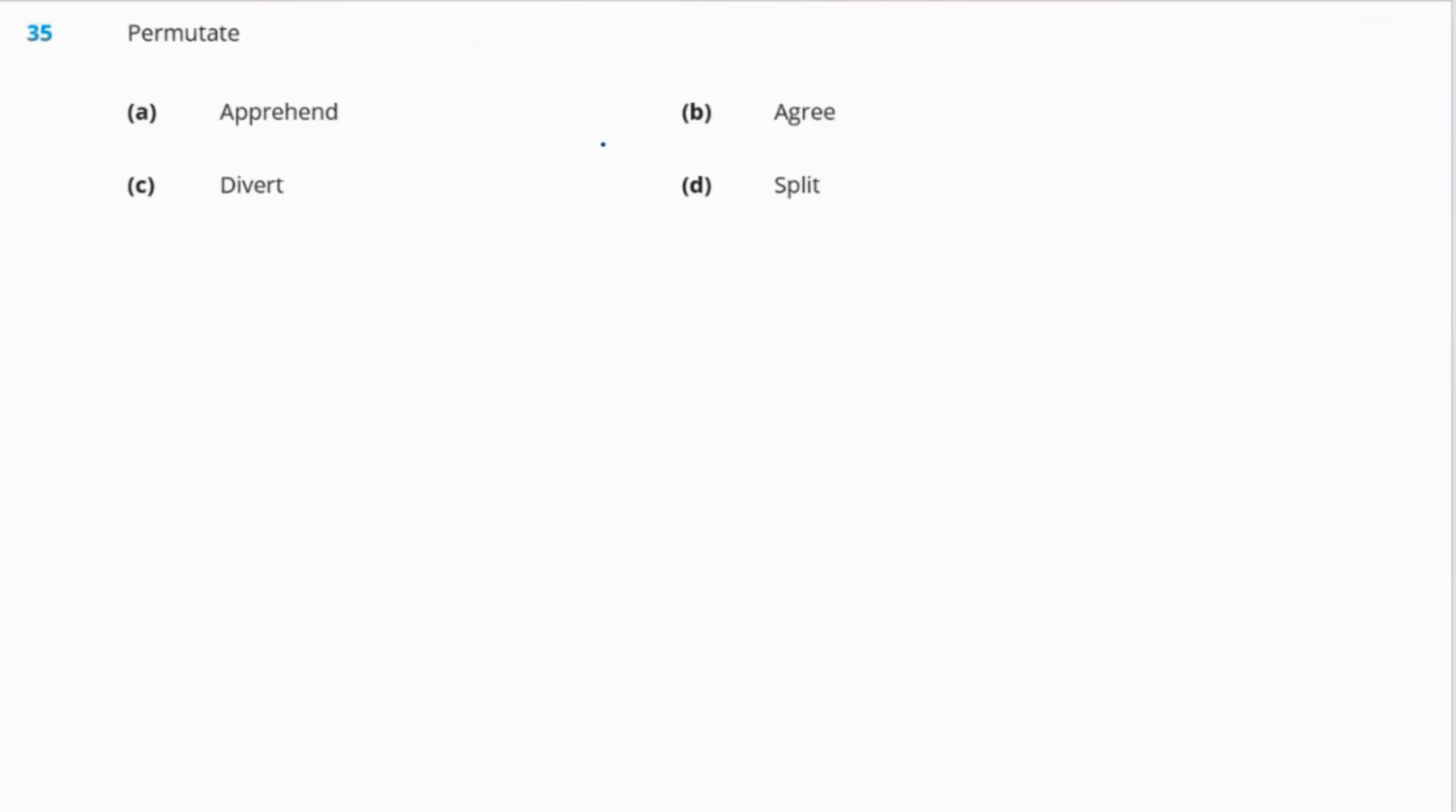Okay, now the last word is 35. The word is permutate. So what does permutate mean? Permutate means change the order. Okay, I'll write it here. Change the order. So options are A, apprehend, B, agree, C, divert, or D, split. Apprehend means to catch and arrest. B, agree. We all know what agree means. C is divert. And the last one is split. So the right answer to the question will be option C, divert. Okay.